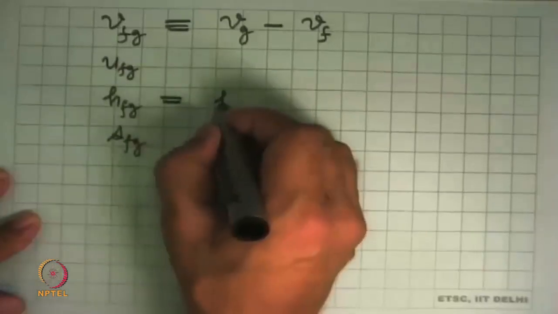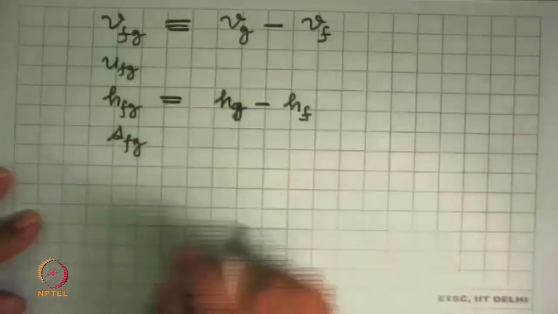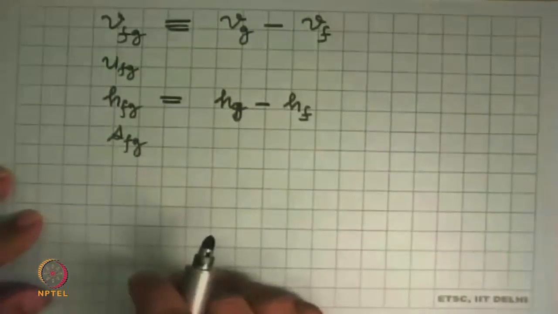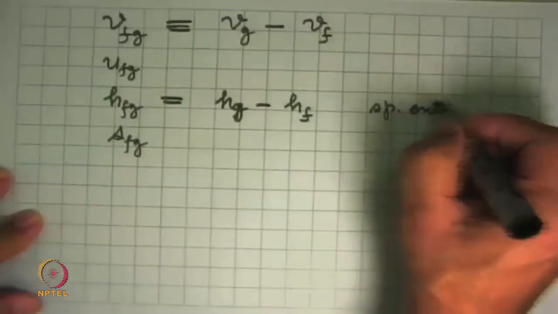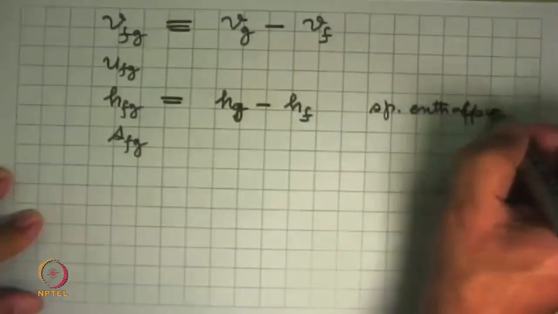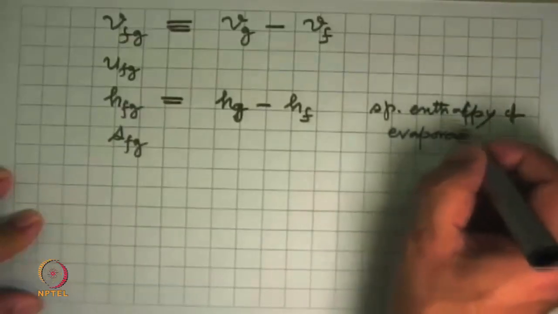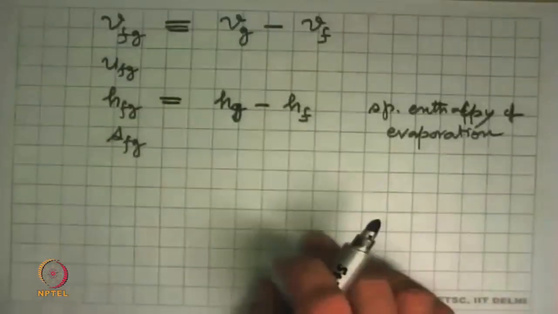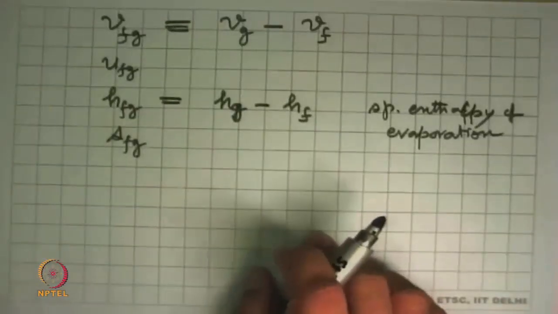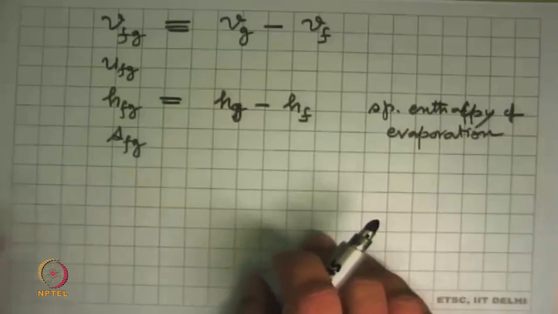So I'll just write down one of these. This is HG minus HF, and this is called specific enthalpy of evaporation. And its value at 1 bar for water is what you have learned in school: 540 calories per gram, or the equivalent in joules per kilogram.